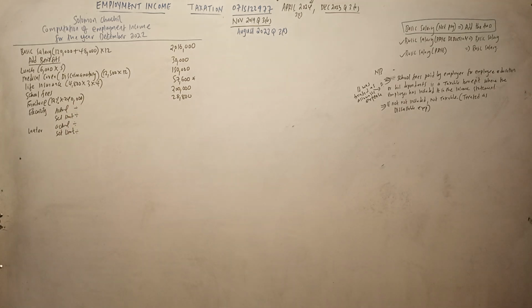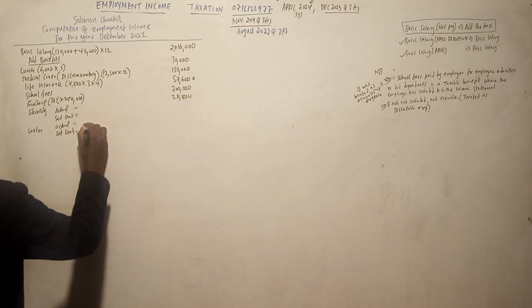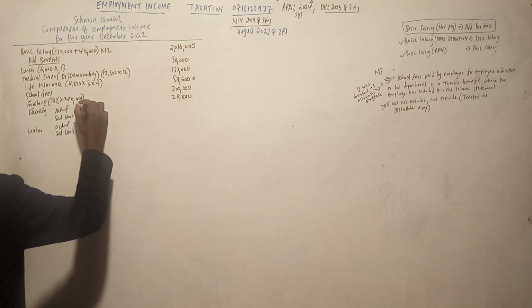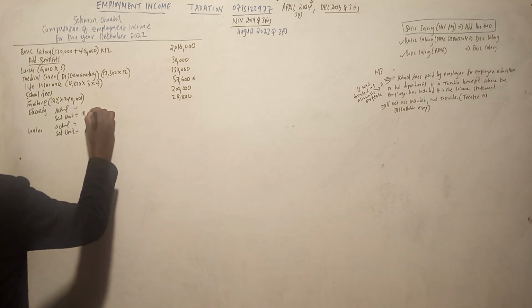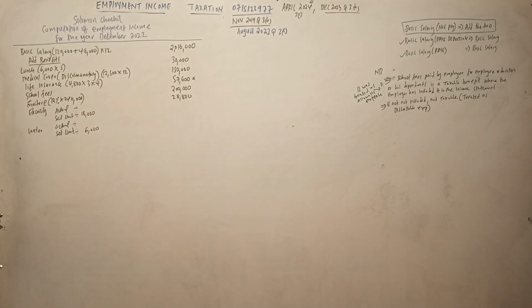So we can start with the set limit. We go up there, in our template up there we have been given water is 6,000 and electricity is 18,000. So water is 6,000 and the other is 18,000. Now let us see what was paid. So that is per annum. Remember, what I have put is per annum. So let us go back to our question.